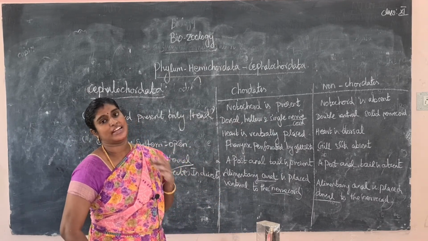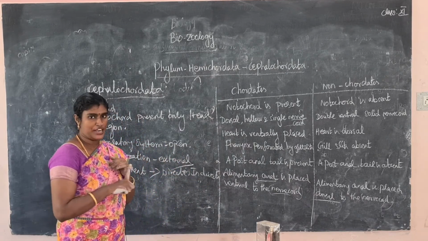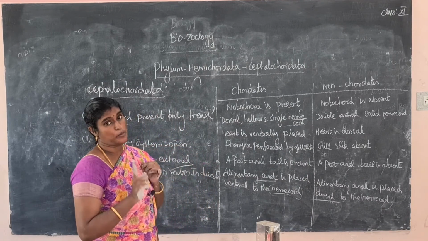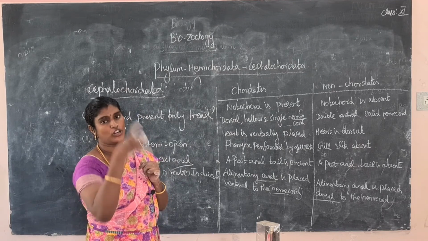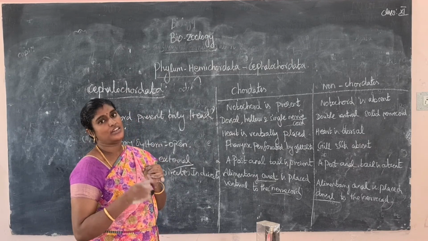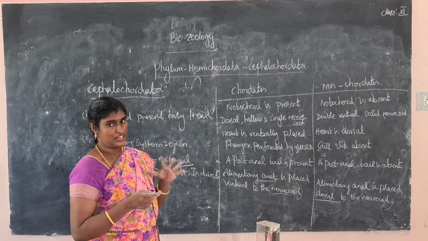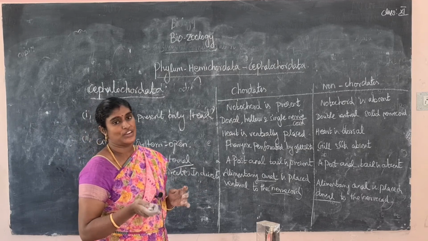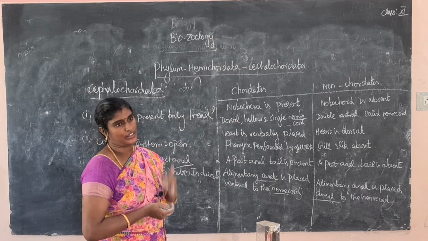What are the important characters of chordates? First, the notochord is present. The notochord is present only in the early embryonic stage. It is replaced by the vertebral column, the backbone. Next, the dorsal tubular nerve cord is present. The heart is ventrally placed. The alimentary canal is present ventral to the nerve cord. These are the main important characters of the chordate family.